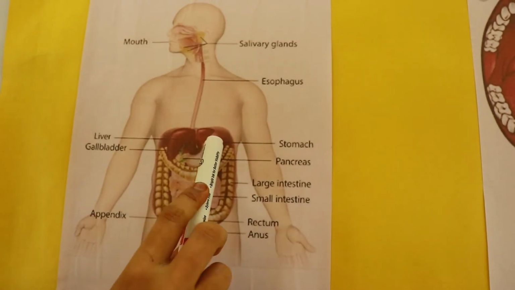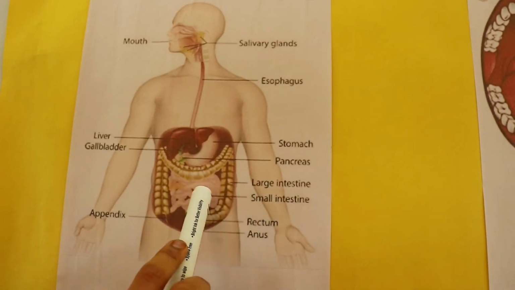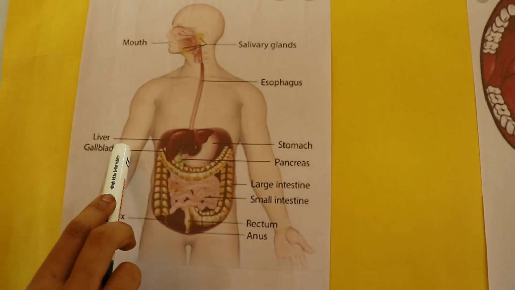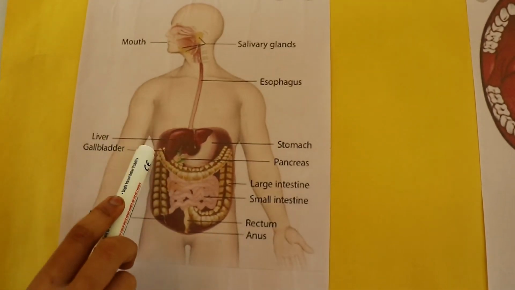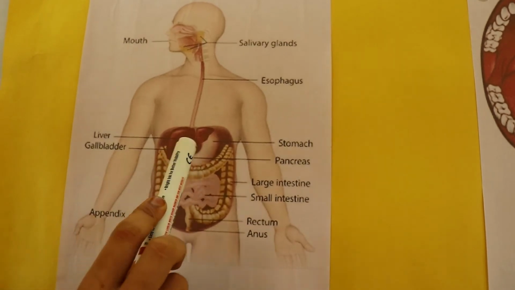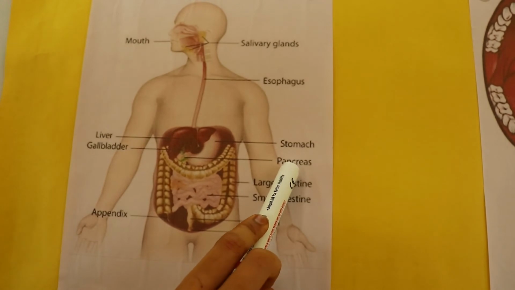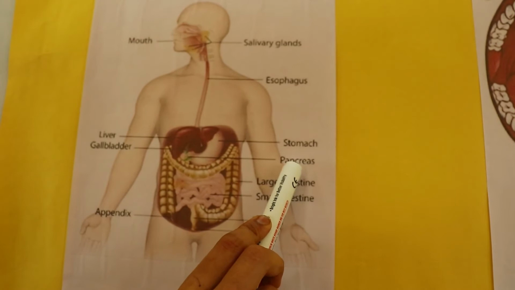After the stomach, the small intestine is one of the parts. The small intestine is 7.5 meters long. The gallbladder and liver are the most important here because they secrete the bile juice. Then the pancreatic juice breaks the fat particles into smaller particles.